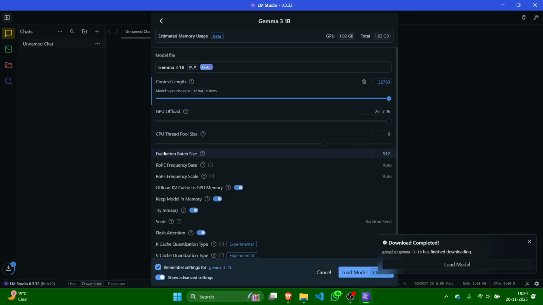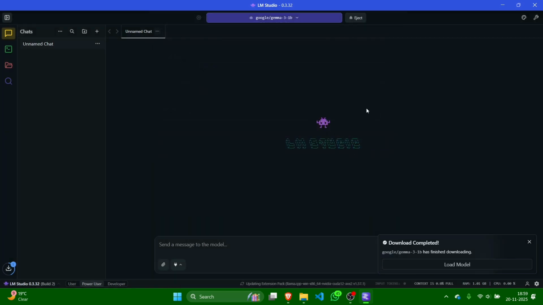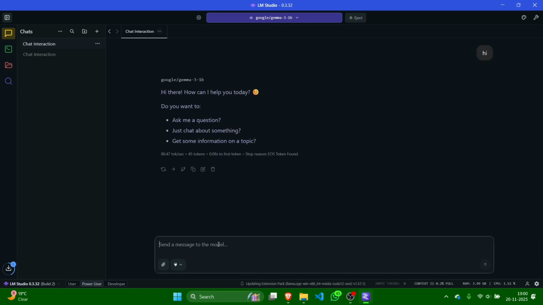Okay. Well, advanced settings are not for everyone. We will just load the model. Okay, and yes, it is now loaded. So this is the real time speed. Okay, so it generated 45 total tokens, with 0.08 seconds for the first token and 80.47 tokens per second is the speed.